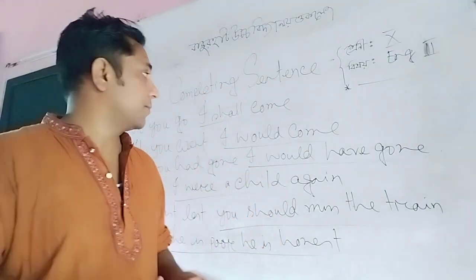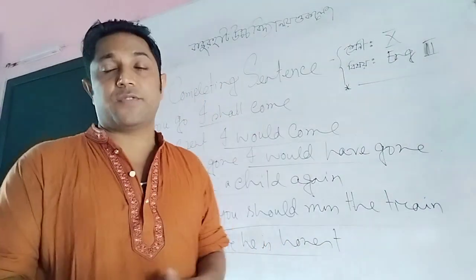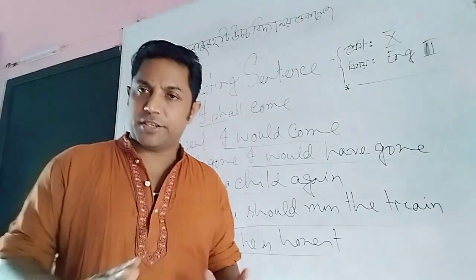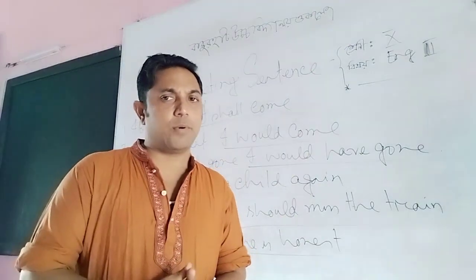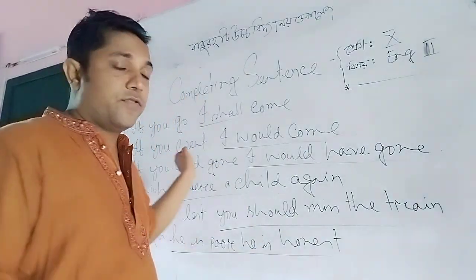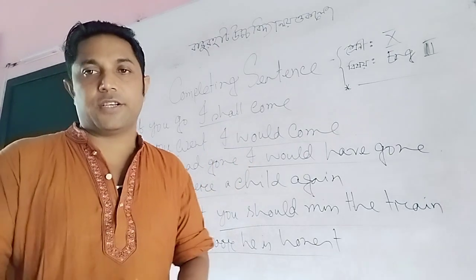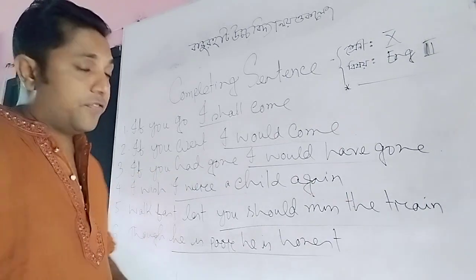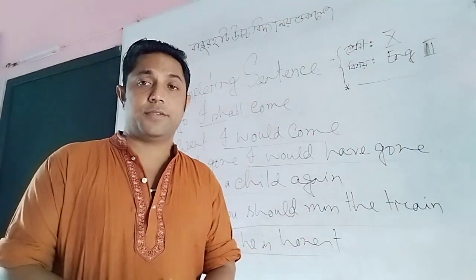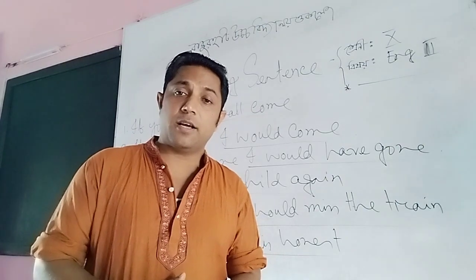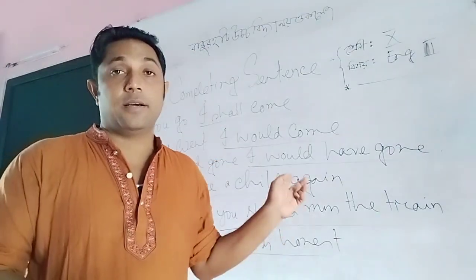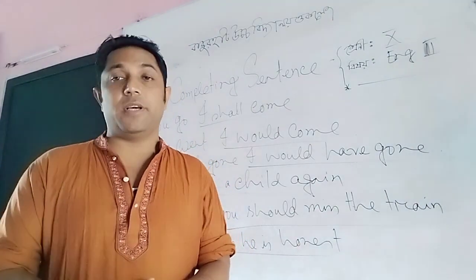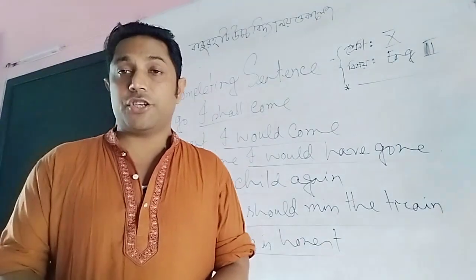So dear students, here I would come is first conditional, and if you wanted is past indefinite tense. Is it clear about it? I think all of you are clear about that. When there is past indefinite tense after if, the second sentence will be first conditional. And the third one: if there is past perfect tense in the sentence, and in the beginning of the sentence there is if, the second sentence will be perfect conditional.